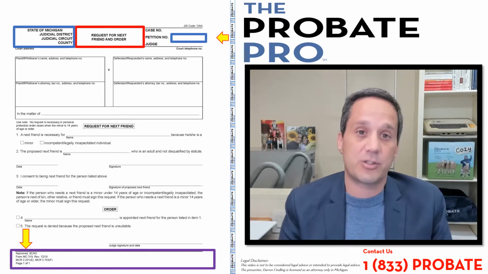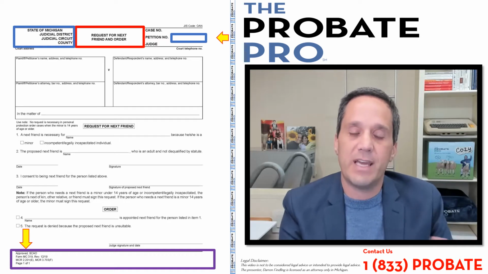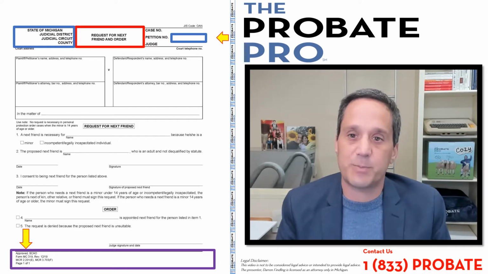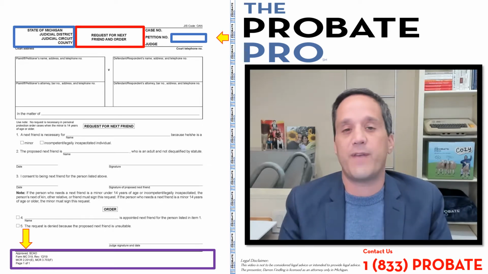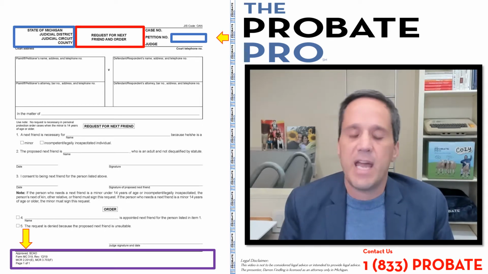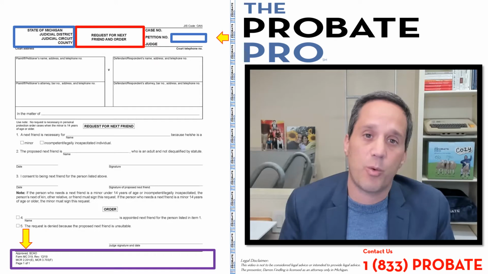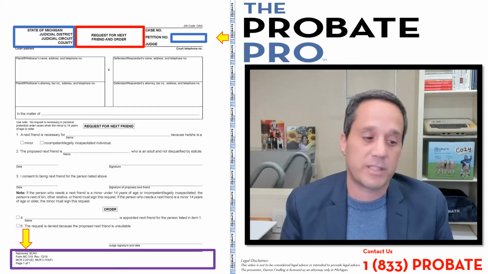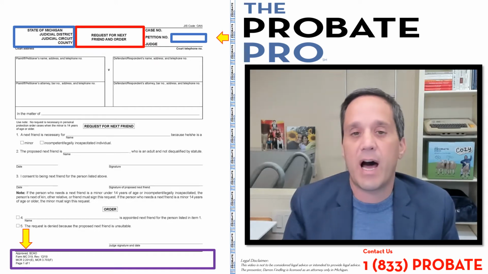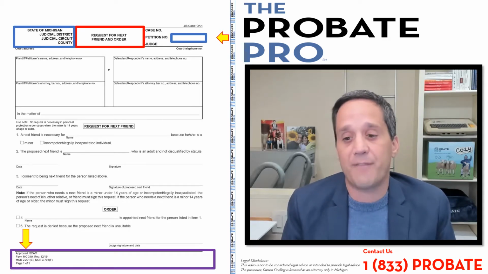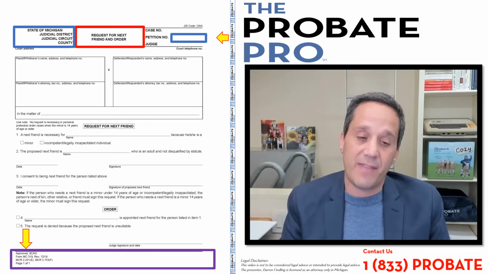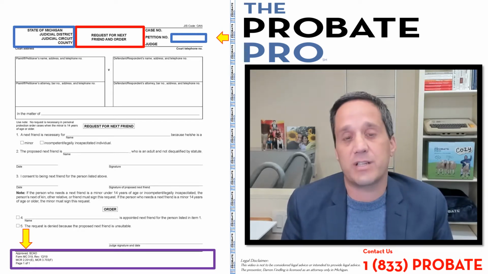So if there is a conservator, then generally there is no need for this process because the conservator would be the plaintiff in the lawsuit or the defendant in the cause of action. MCR 2.201E, one of the court rules, is reflected by the yellow arrow on this particular form, and the court rule MCR 3.703F applies in that case for personal protection actions.